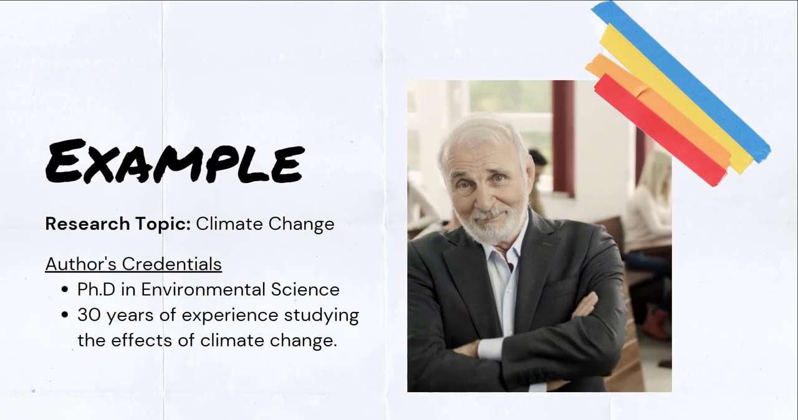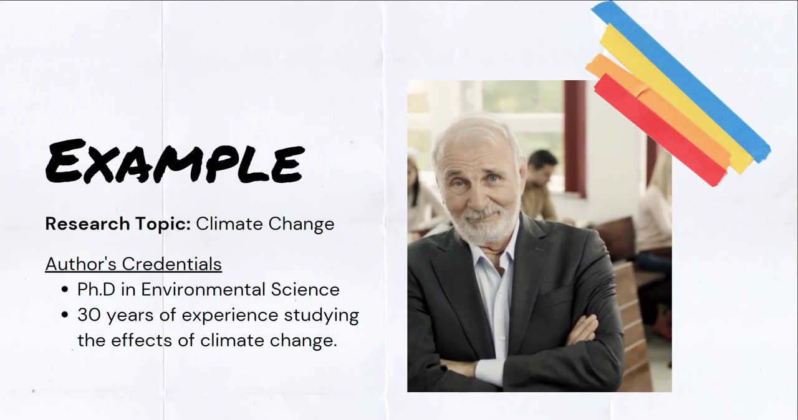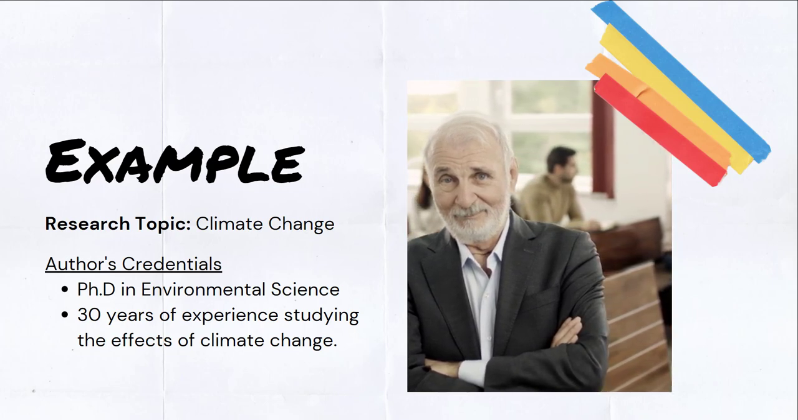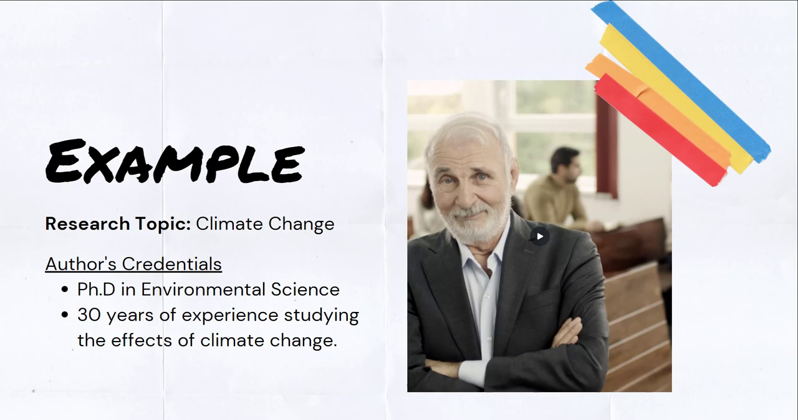An example of a source authored by someone who has authority is when you are researching the topic of climate change and find a scholarly article written by a university professor who has his PhD in environmental science and 30 years of experience studying the effects of climate change. Researching the authority of a source is one of the most important ways to evaluate a source.